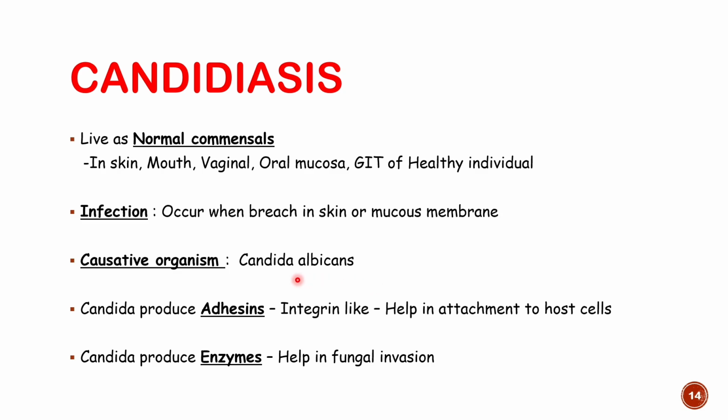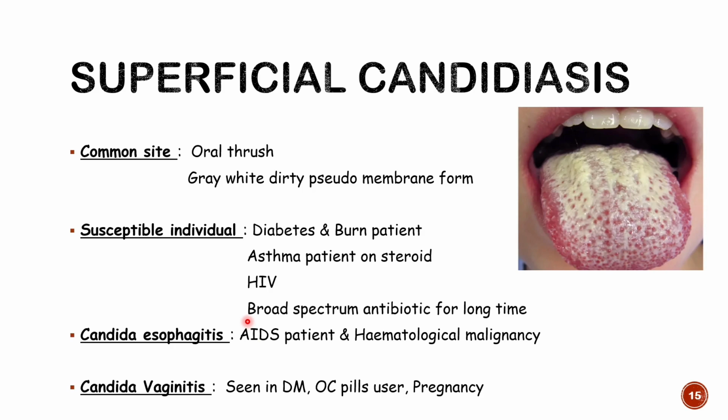Now you know how they lead to infection. What is the pathogenesis? They infect you because they can adhere to your cells. They can produce adhesin. Adhesin has an integrin-like property. If you remember the chapter on acute inflammation, the neutrophil attaches to the endothelium by integrin. So this integrin-like property is acquired by Candida through production of adhesin, so they attach to the host cell, and for invasion they produce various enzymes. So in that way they invade the tissue by enzymes, right?